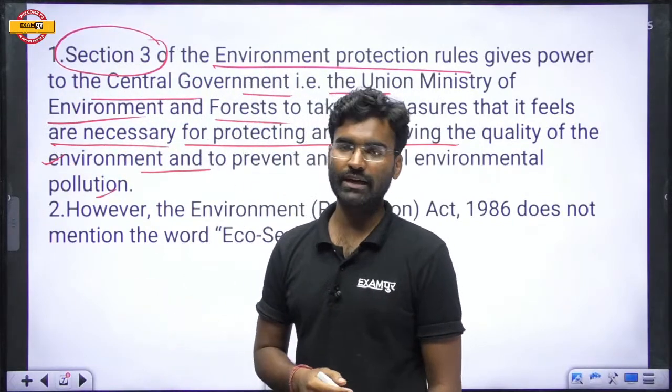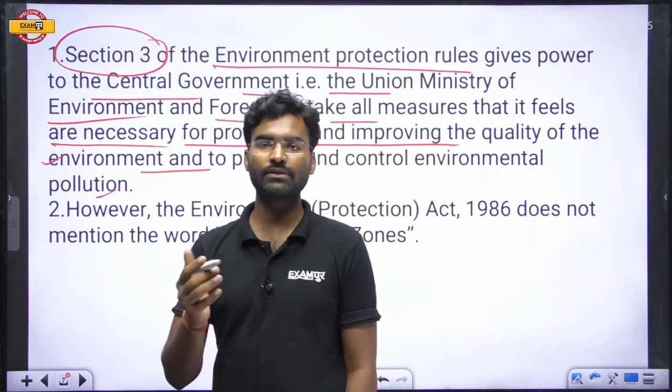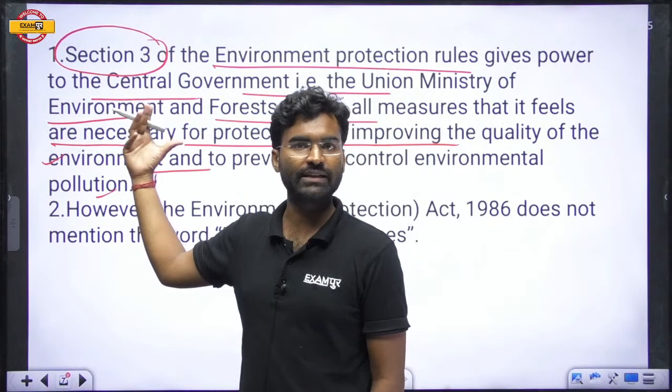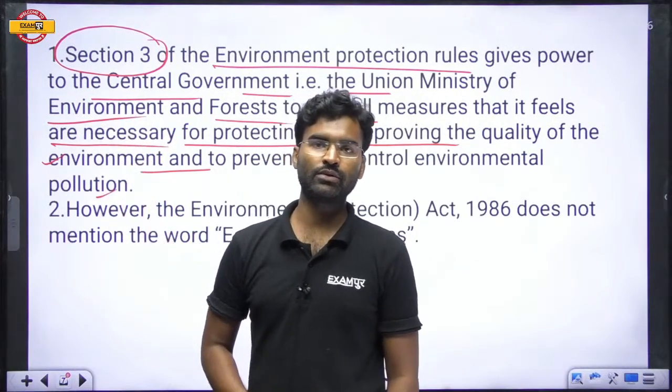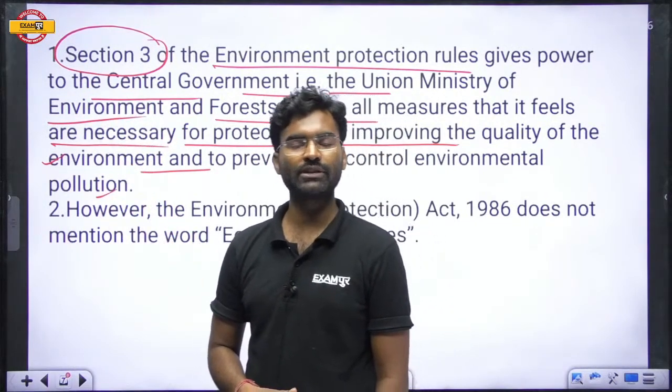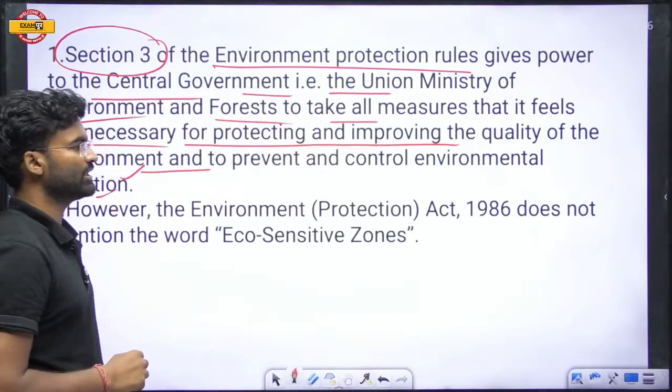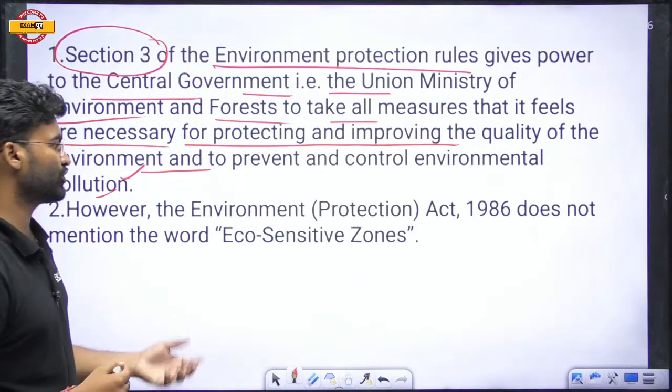Under this act, the central government has the power to bring in such concepts to protect the environment or ecology of any particular region of the nation. This provides the ground for the formation of the concept.